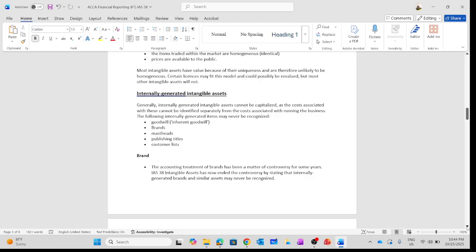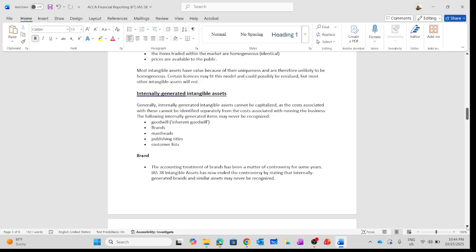So I'm going to develop this goodwill, this reputation, this brand over a specific period of time, let's say 5 years. During the whole period from now till 5 years, it will be very difficult for me to identify and calculate the cost related to the goodwill I'm going to develop in the next 5 years. So now this is the concept of an internally generated intangible asset.